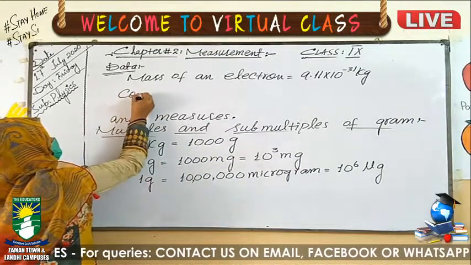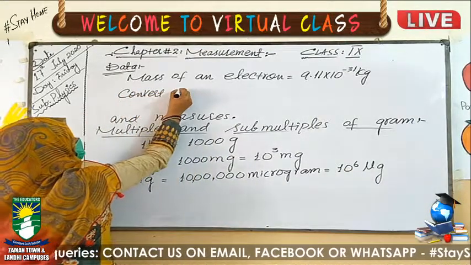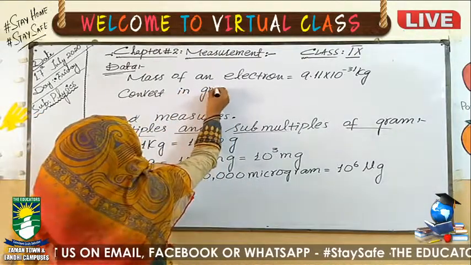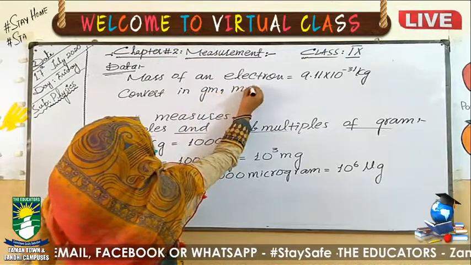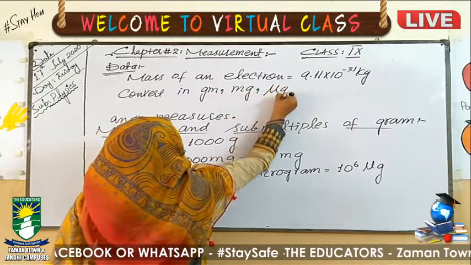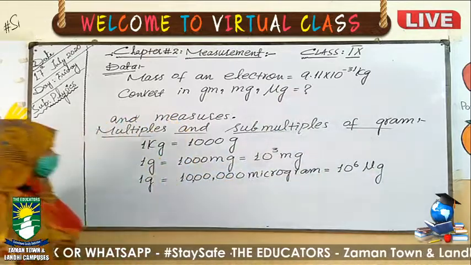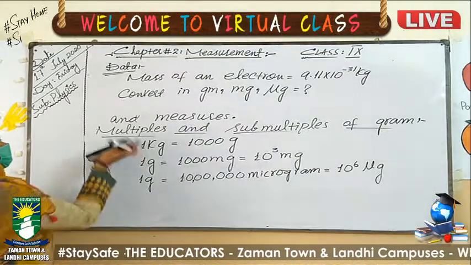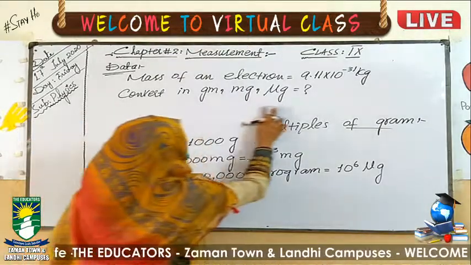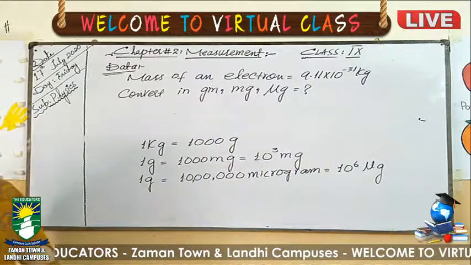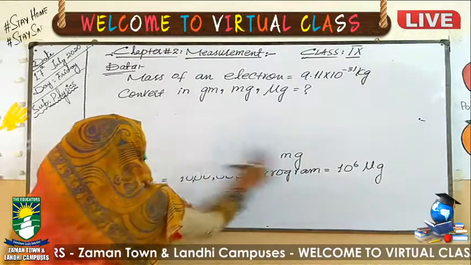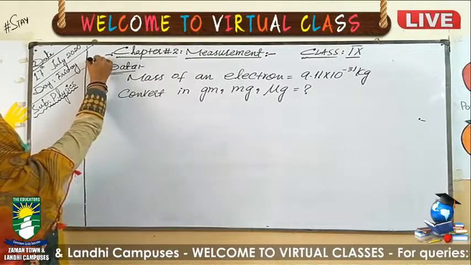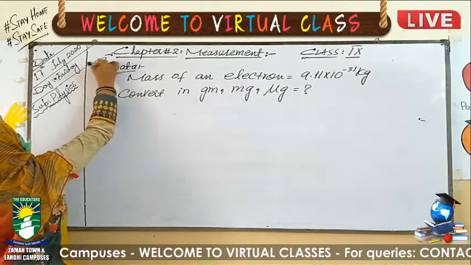So we have to convert into gram, milligram and microgram. These are the three conversions relating to numerical number 2.2.